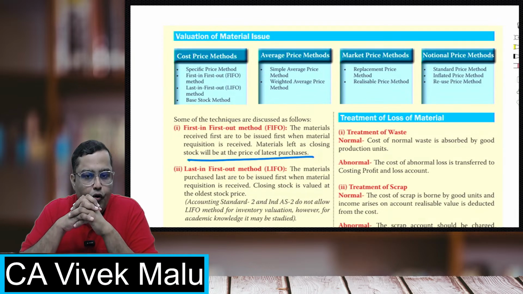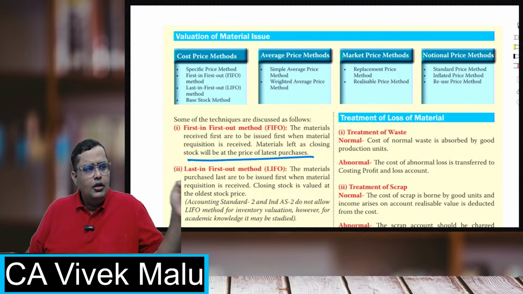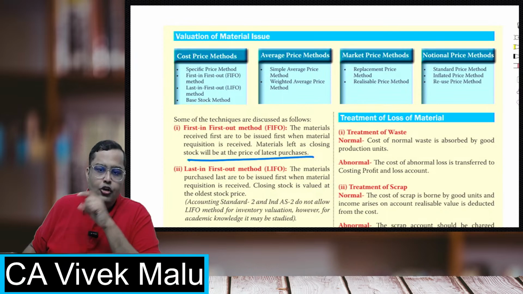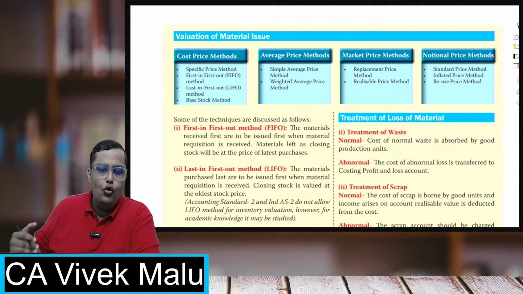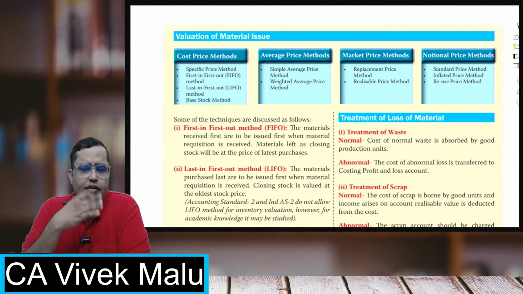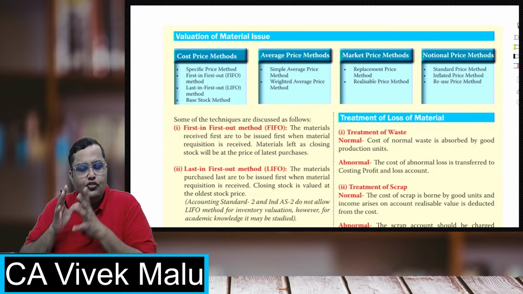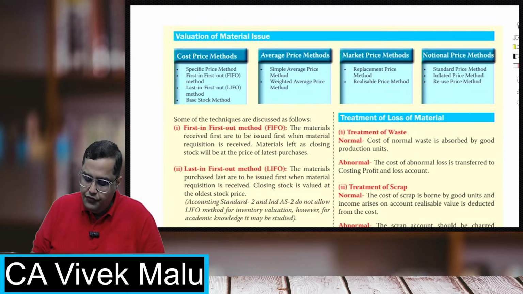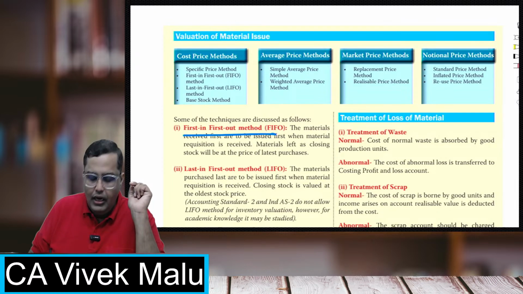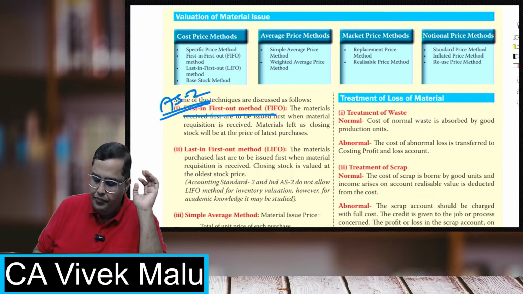The second one is FIFO. FIFO is first in, first out. Whatever comes first goes first. So here, whatever is the left stock will always represent the latest of the stock. Obviously, whatever is left in stock is the most recent purchases. That is first in, first out. That is accepted under Accounting Standard 2 also. It is accepted in Ind AS also.